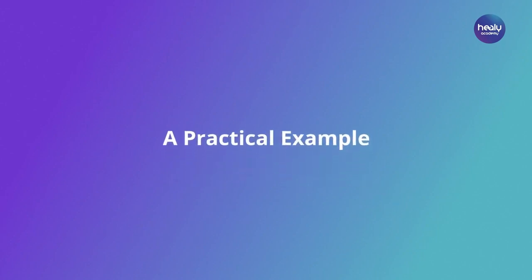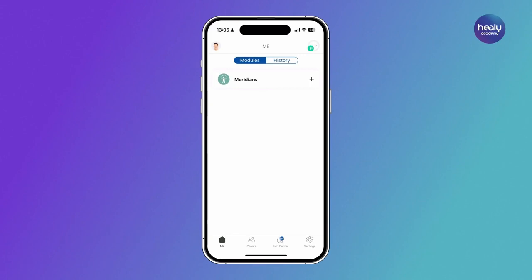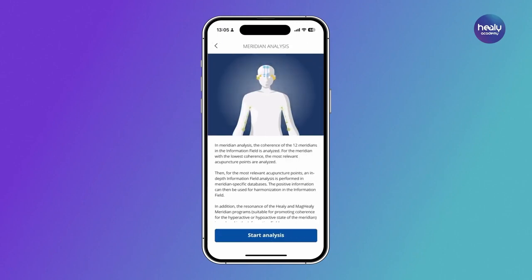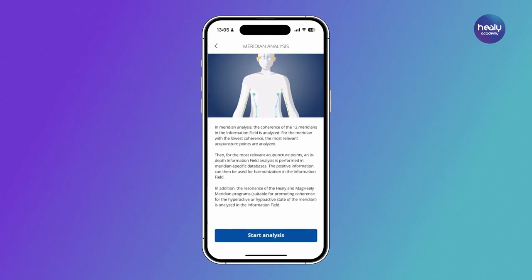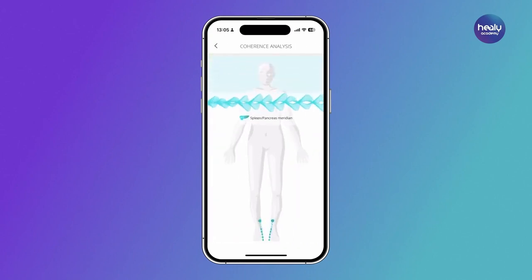A practical example. The following is an example of how to perform an analysis in the information field with the Meridian Module and then use the information from the information field to harmonically balance the meridians. The first step is analyzing the coherence of the meridians in the information field. During analysis, you should visualize all the meridians in your mind's eye and focus on the energy flow in the meridians.